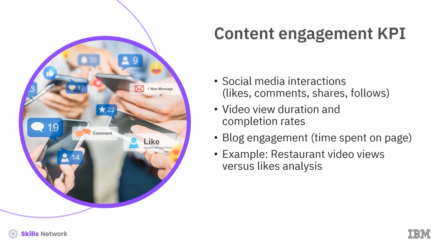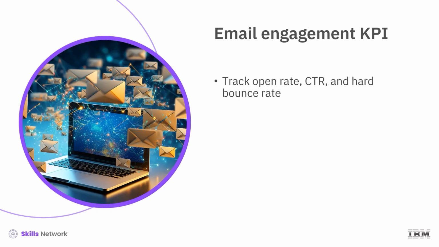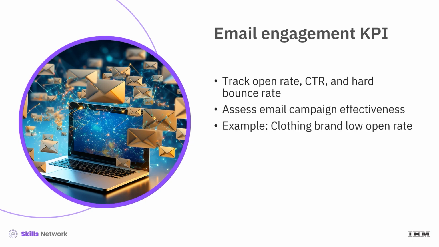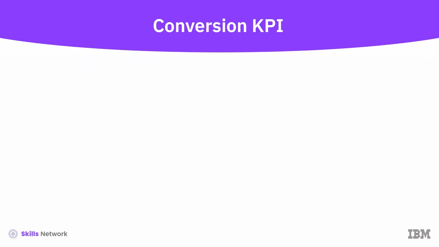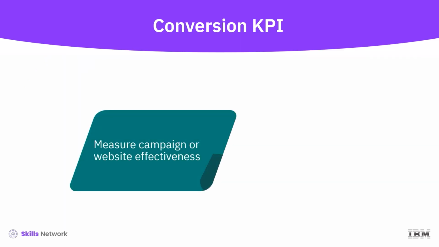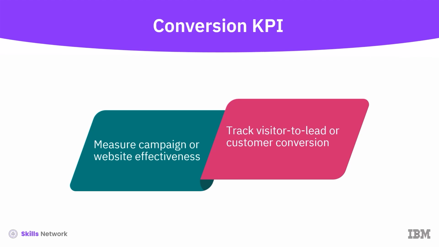Adding a question like, "Would you try this dish?" can encourage more interactions. Email engagement. Metrics such as open rate, click-through rate (CTR), and hard bounce rate help marketers assess the effectiveness of email campaigns. If a clothing brand sends a promotional email to 5,000 subscribers and only 500 people open it, the open rate is 10%. The brand may experiment with a more compelling subject line like "Flash sale, 50% off all jackets today only," to improve engagement.